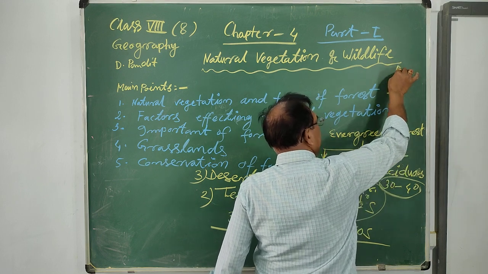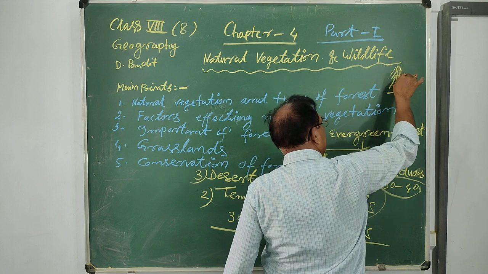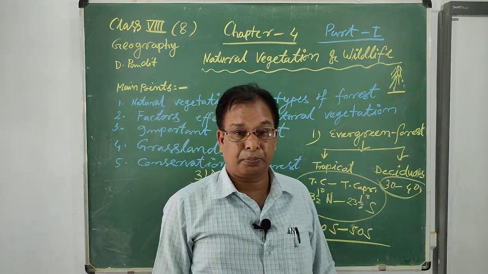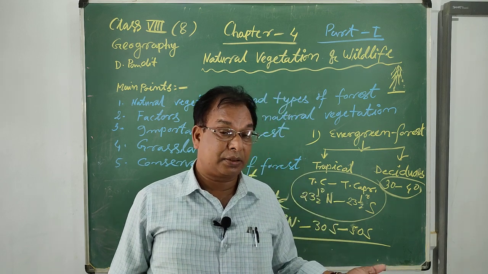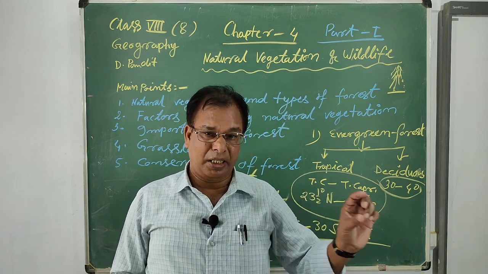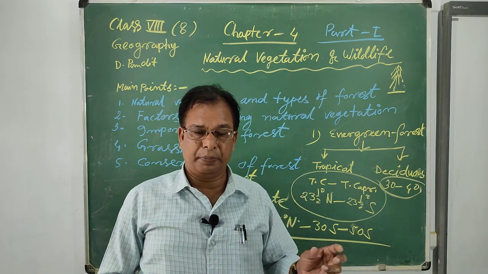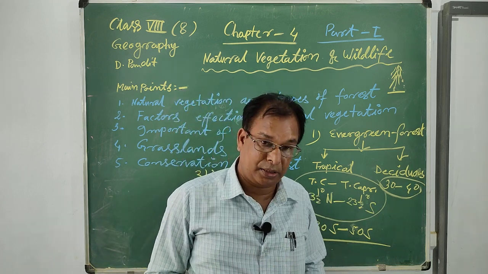So these types of forest are found in the coniferous forest. But the coniferous forest is also divided into two parts. That means a broad leaf forest and another with needle-shaped leaves.